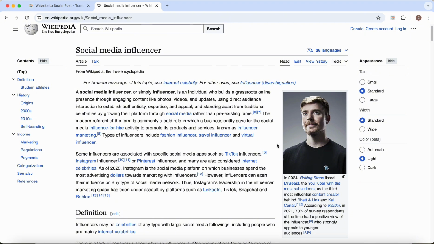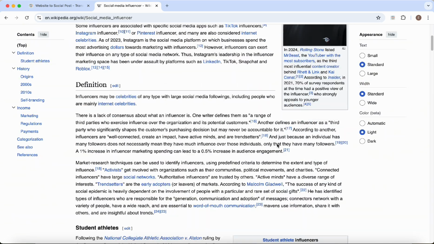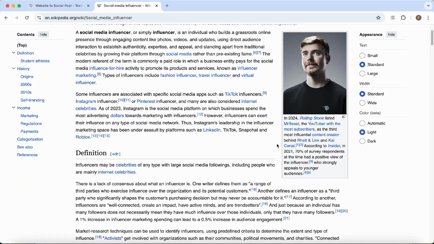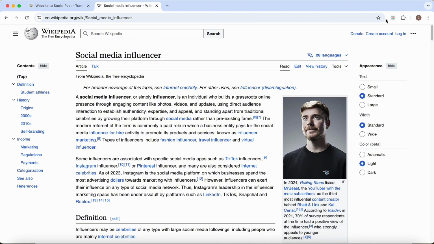So, let's start with something good. As you can see, this is the social media influencer article from Wikipedia. Nothing fancy here. Let's open our extension with a single click.